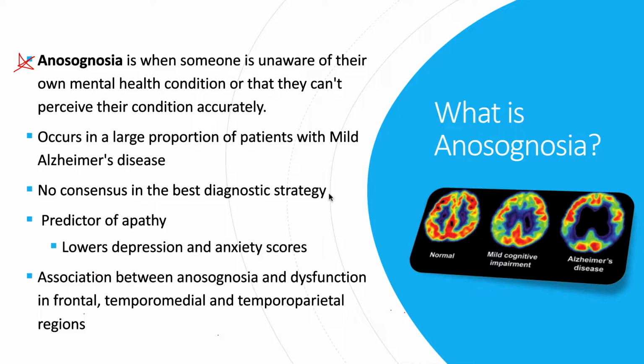Researchers have found that anosognosia in Alzheimer's disease is a significant predictor of apathy and is significantly related to lower depression and anxiety scores, meaning that people who are unaware of their disease are actually more indifferent. Now, to look at it from a structural point of view, studies using different imaging modalities have demonstrated an association between anosognosia and dysfunction in the frontal, temporal medial, and temporal parietal regions.